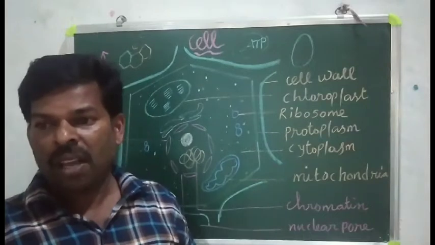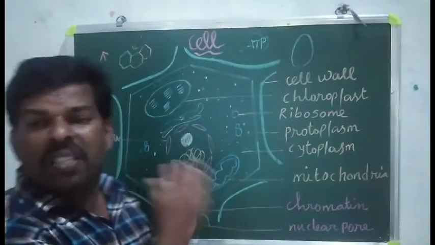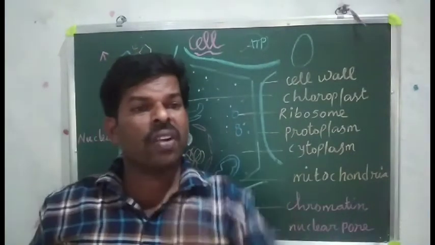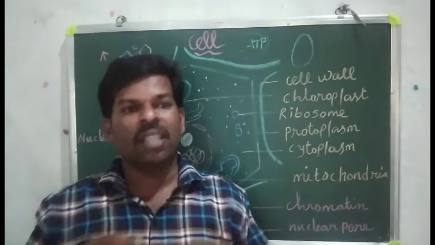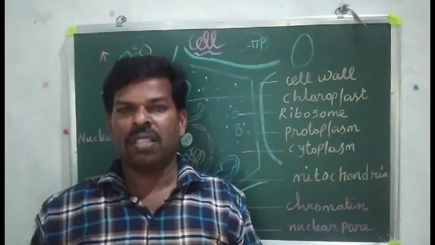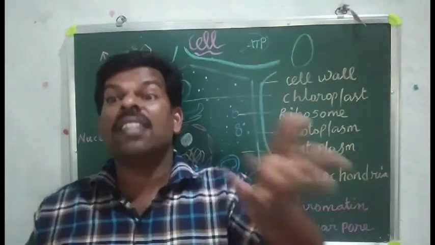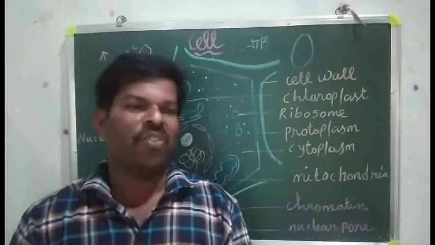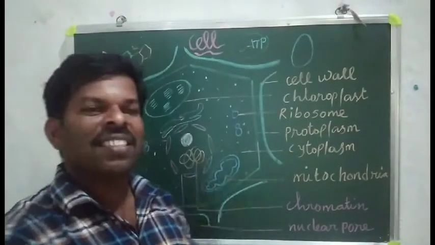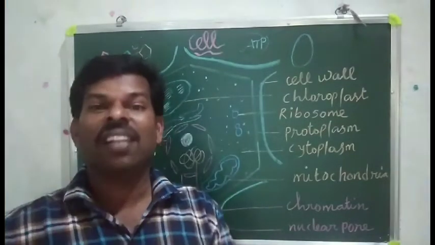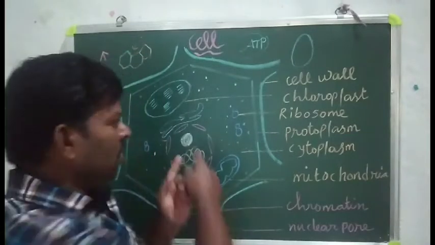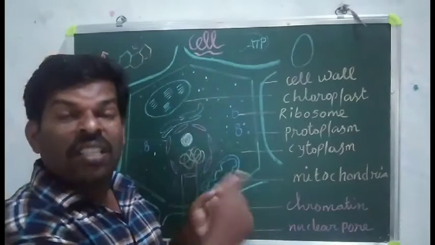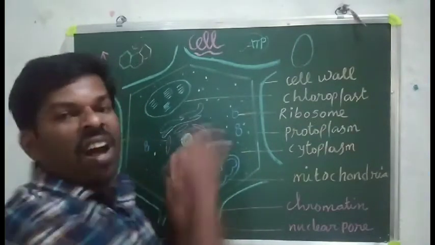Next, inside the cell there are so many cell organelles. Each organelle has its own function. We have many organs, and every organ has its own function. The eye can see, the mouth can eat. Like that, they have a lot of functions. Likewise, inside the cell there are so many organelles, and each organelle has its own function. We will discuss the cell as well as the cell functions. What are the cell organelles?